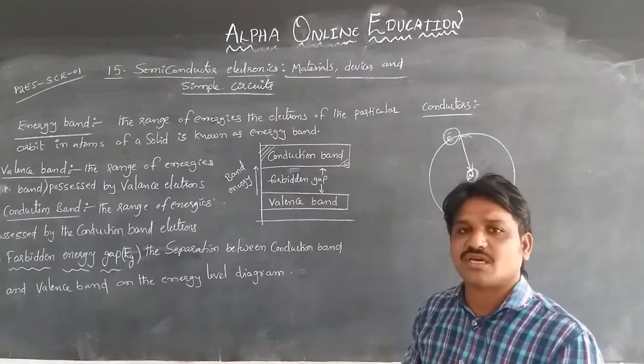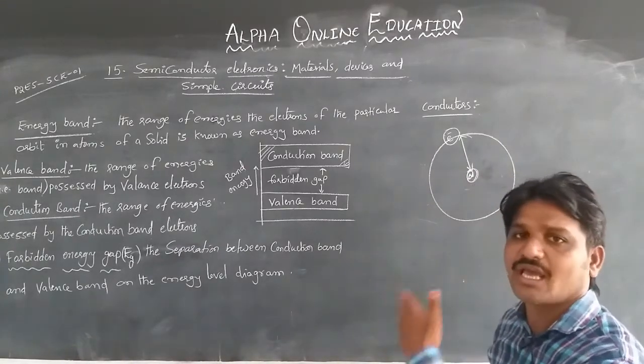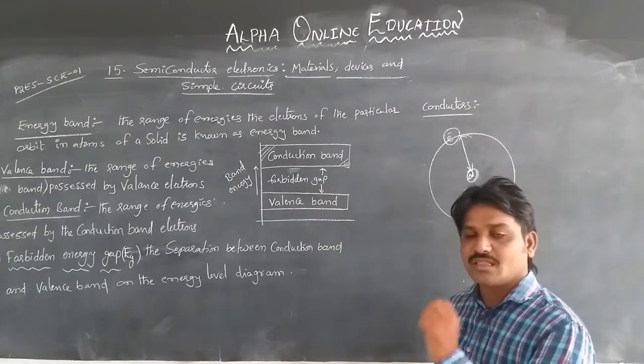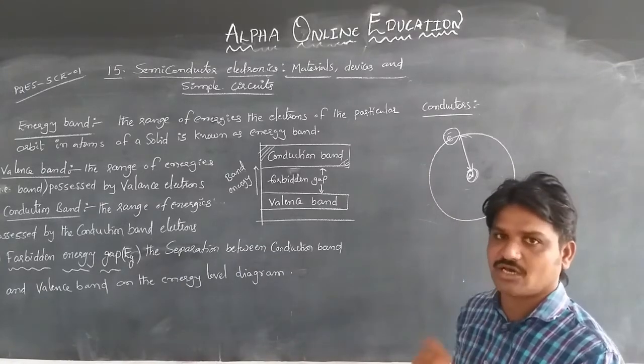The outermost orbit is called the valency orbital, and those electrons are called valency electrons.